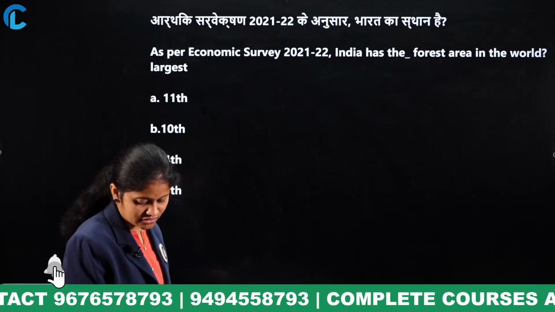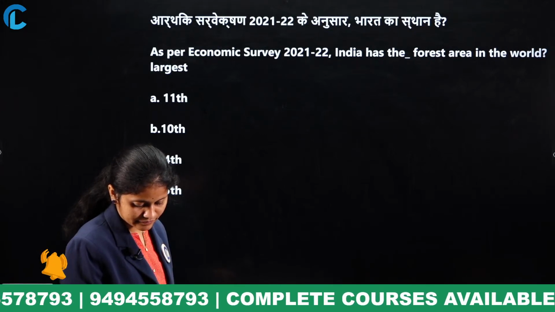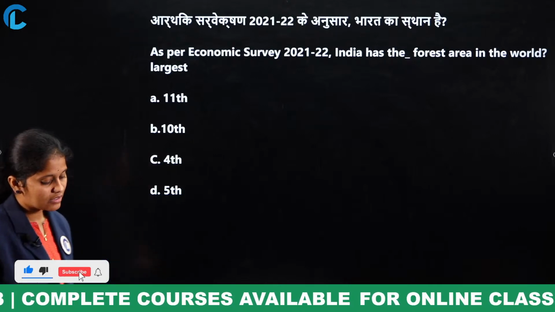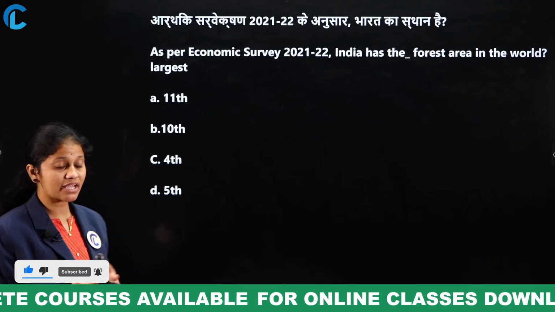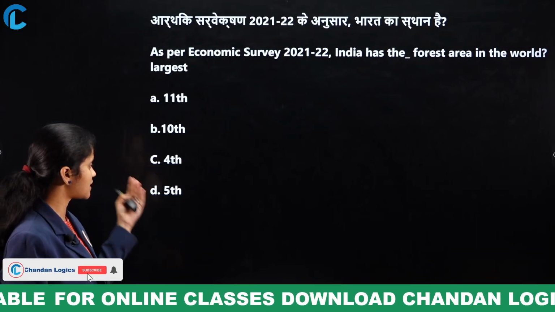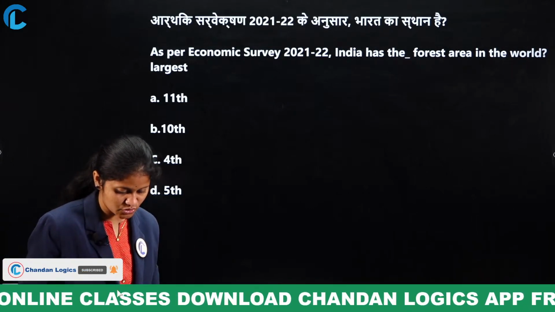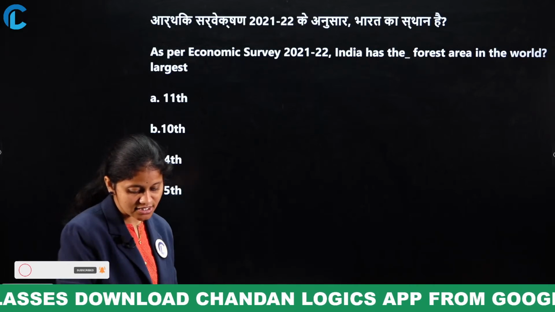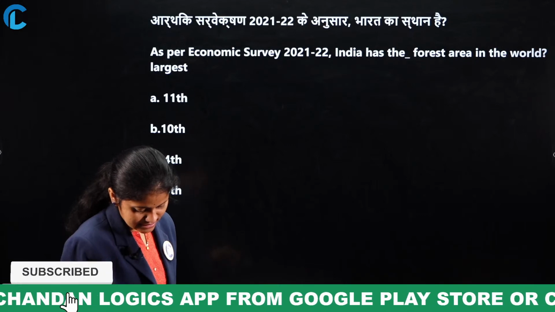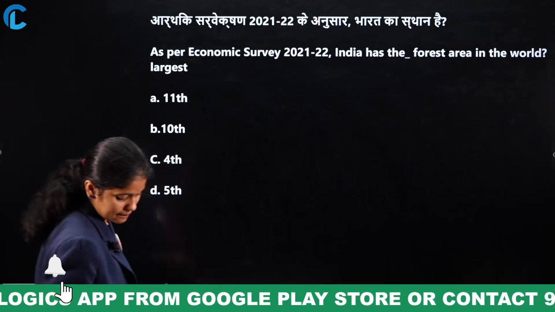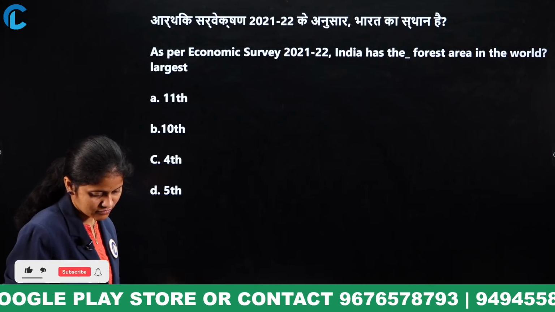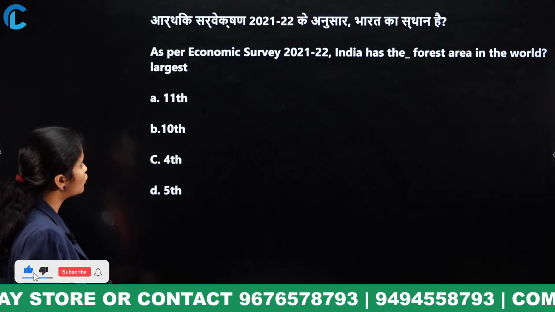Yes, 57. Option B. Yes, according to the forest area in the world, India stood in which position as the largest? 11th largest, 10th largest or 4th or 5th largest one? Option B, 10th largest. Yes, 4th largest, option C. Option C, 4th largest.